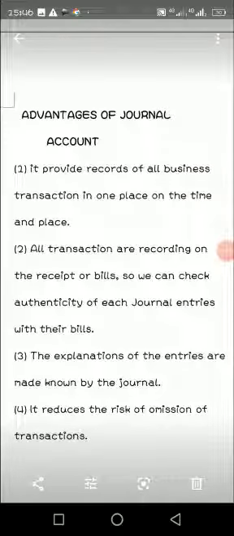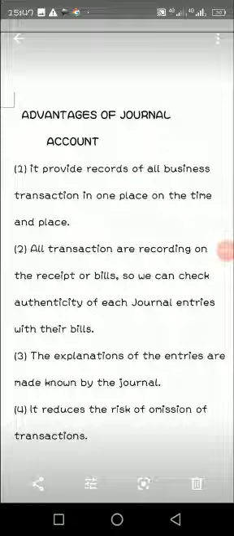The next one is the advantages. Here are some of the advantages of journal account. 1. It provides records of all business transactions in one place on the time and place. 2.